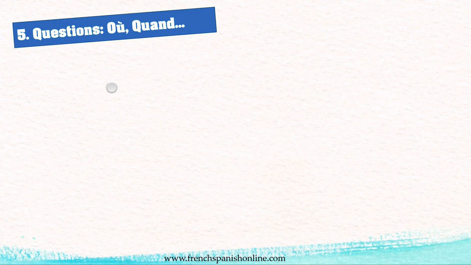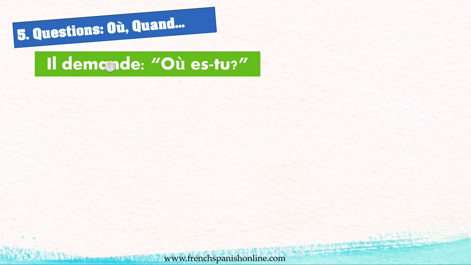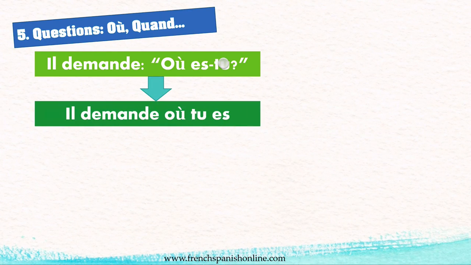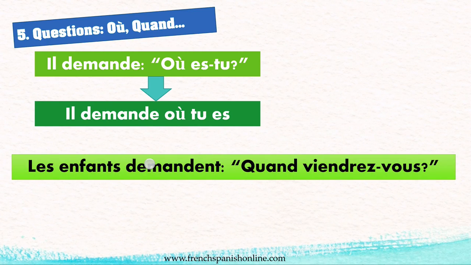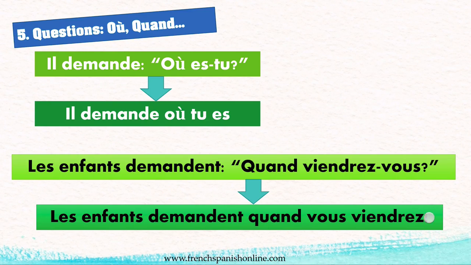Now let's see all the other questions. Easier actually. It is like qui. Il demande où es-tu? So where are you? Absolutely no change. Just an inversion between the subject and the verb. Il demande où tu es. And that's all. Où stays the same word. Another example with quand. Les enfants demandent quand viendrez-vous? Well, the same thing. Les enfants demandent quand vous viendrez. When will you come? So when you will come. Quand doesn't change, just an inversion.